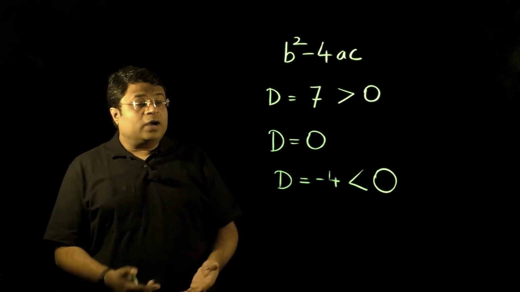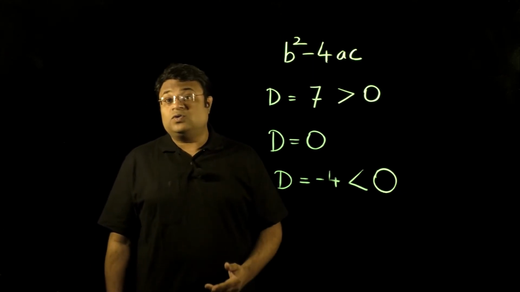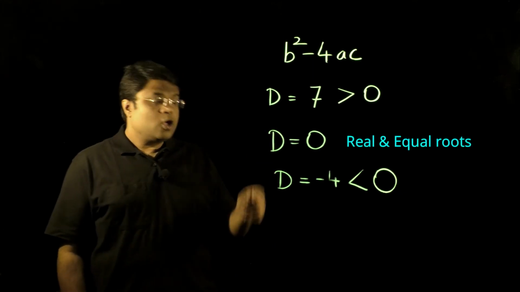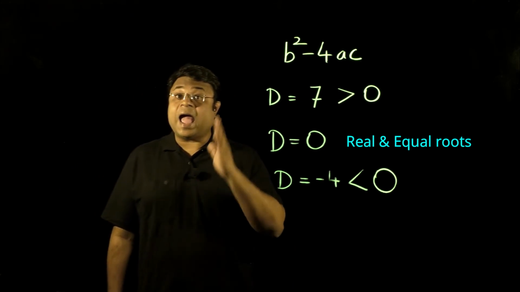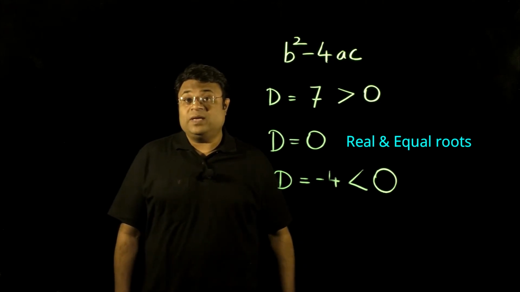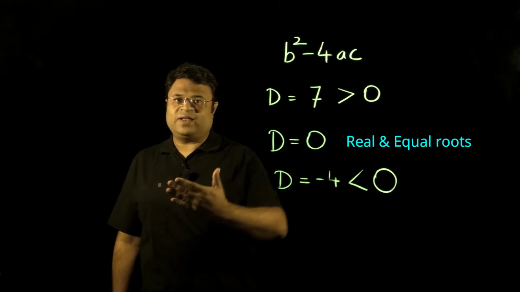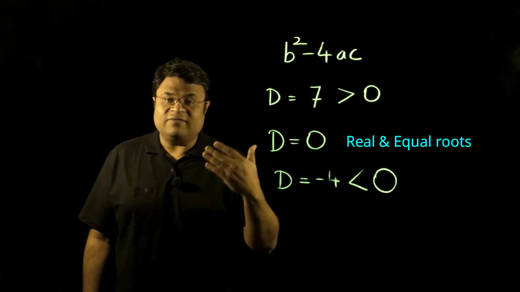Next thing. So what if discriminant is equal to 0? Whenever discriminant is equal to 0, you will have real and equal roots. Means both the roots will be same, 7 and 7, 11 and 11.